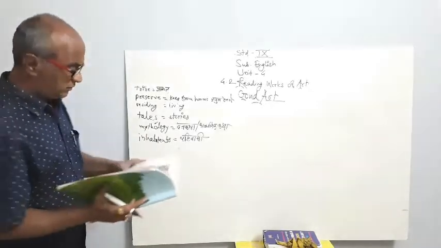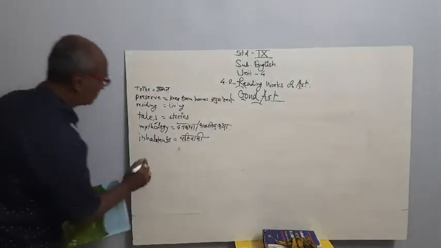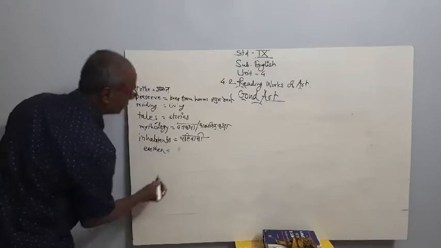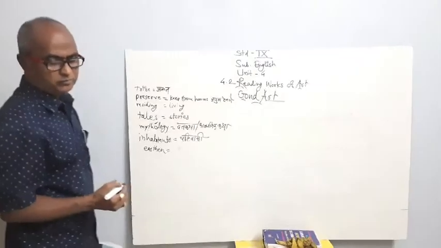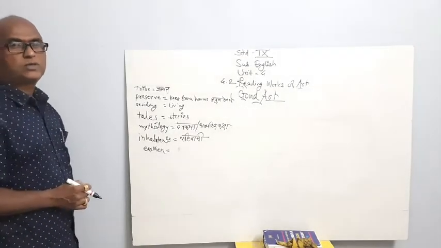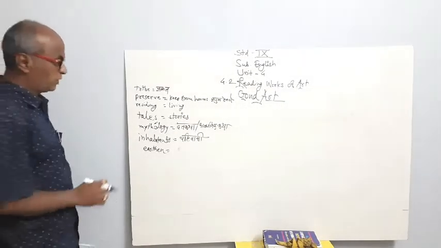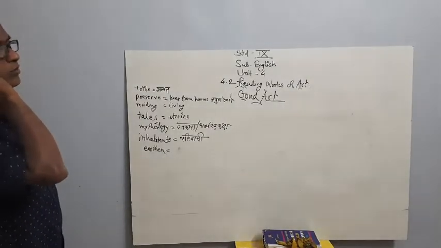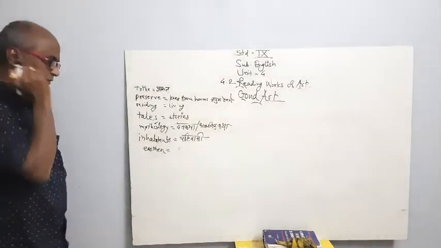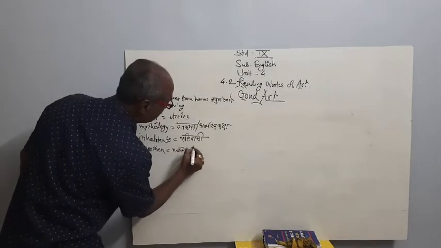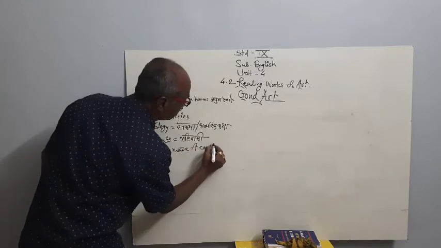Inhabitants. Then earthen pots. We drink water from the earthen pots during summer. It becomes cool, and so earthen pots are used. That was the fashion. Nowadays the fridge has come in every house, but the cool water from the earthen pots has its own taste. Earthen means made of earth, मातीचे.